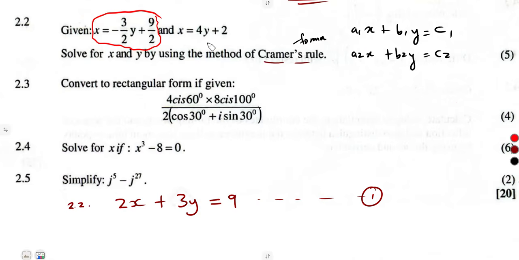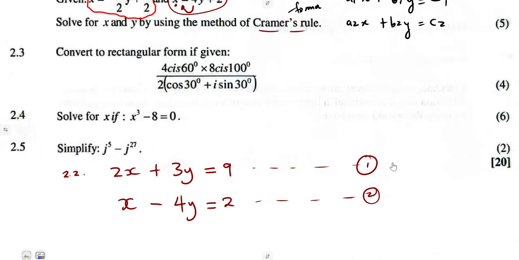Then on the second one, we do not have fractions there, so just rearrange. x is already on the left hand side. Take the 4y to the other side. It's going to be a negative. So that's negative 4y, which is equal to positive 2. So that is our second equation.